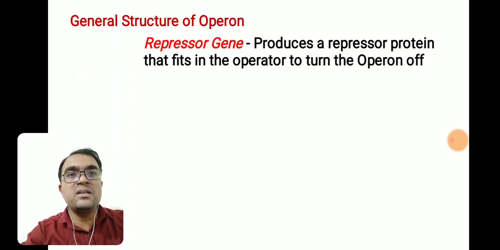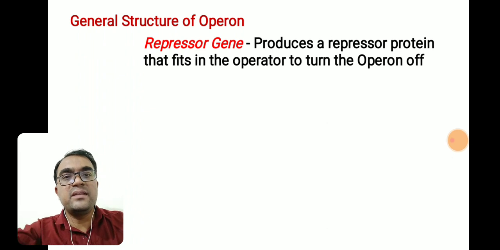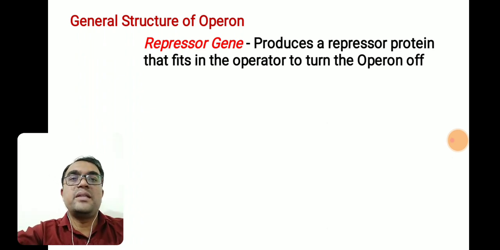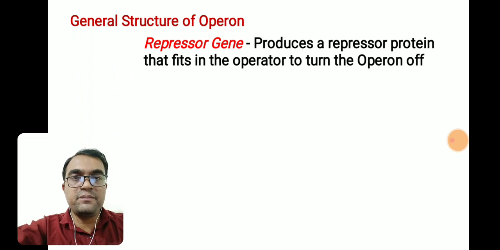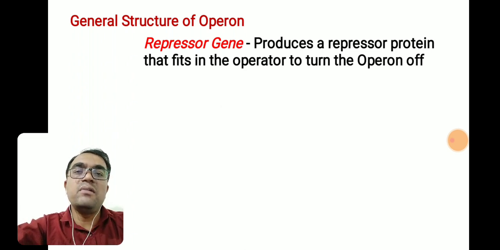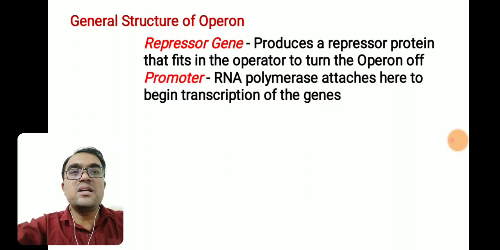The repressor gene produces a repressor protein. That repressor protein then binds to the operator region, and once the operator region is bound with the repressor protein, the operon becomes switched off, or the genes coming under that operator region remain inactive. So this is the repressor gene.